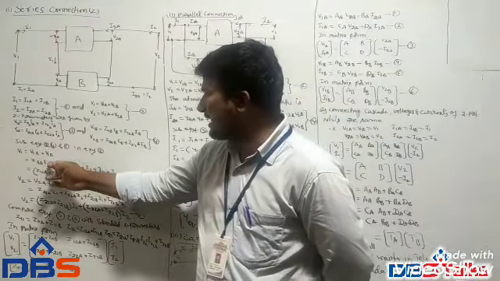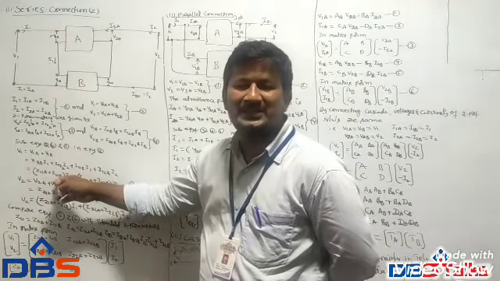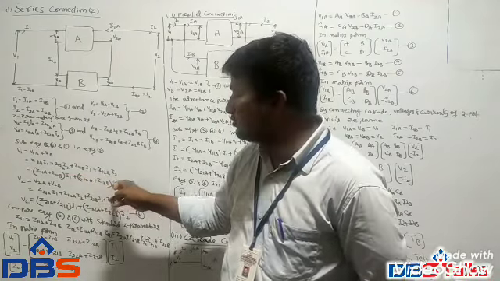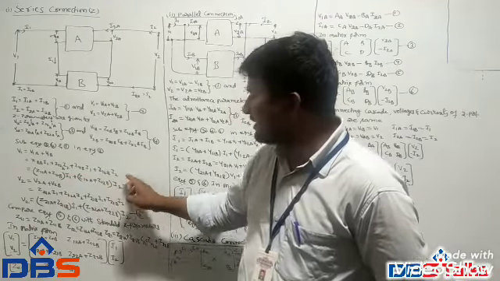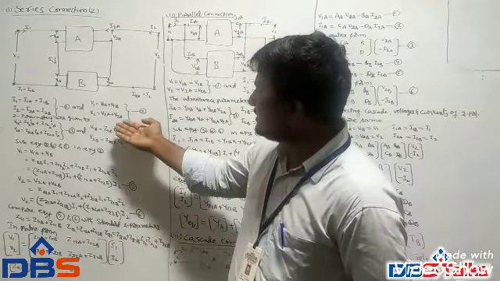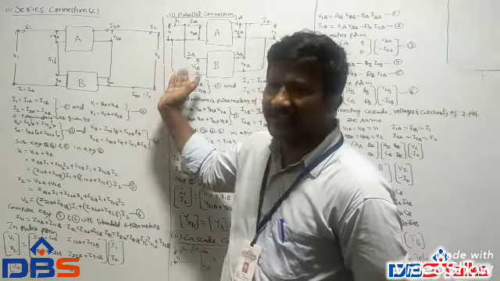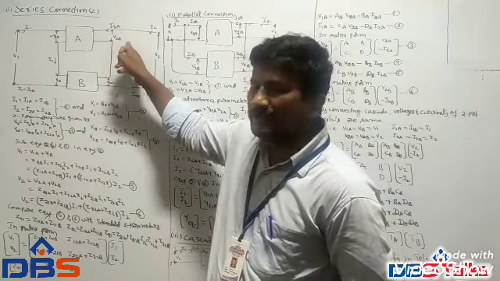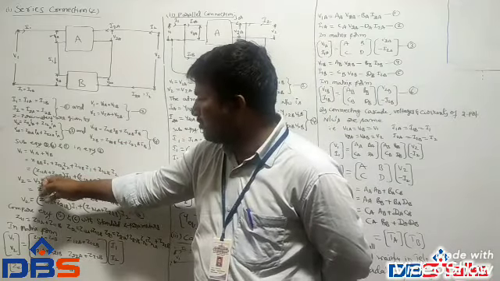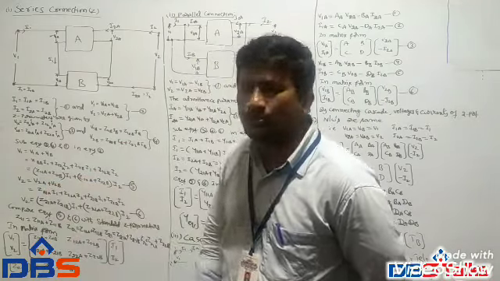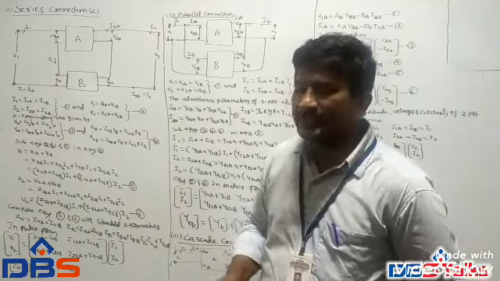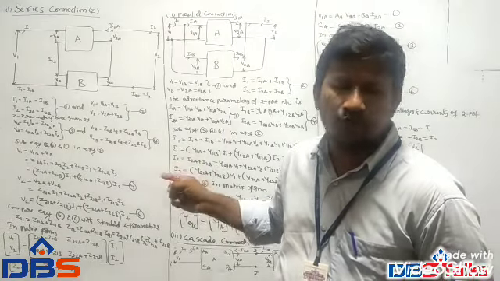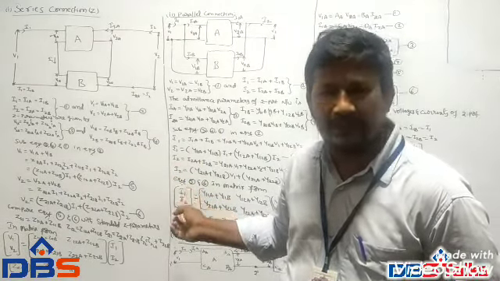Taking I1 and I2 as common factors, that is (Z11A plus Z11B) into I1 plus (Z12A plus Z12B) into I2, taken as equation 5. Similarly, for the output side, V2 is equal to V2A plus V2B, and we know V2A is Z21A I1 plus Z22A I2, plus Z21B I1 plus Z22B I2.